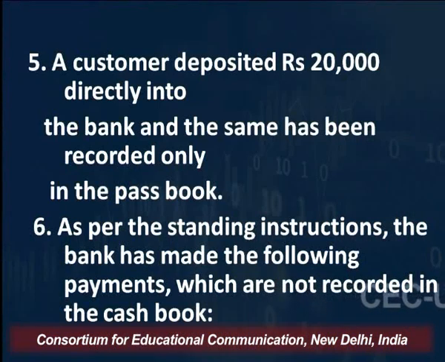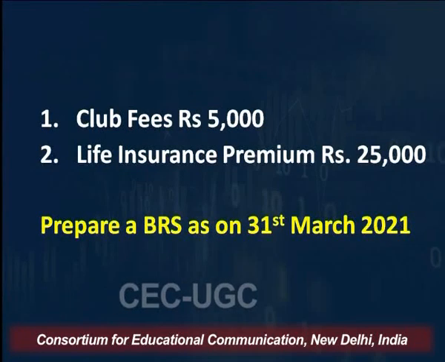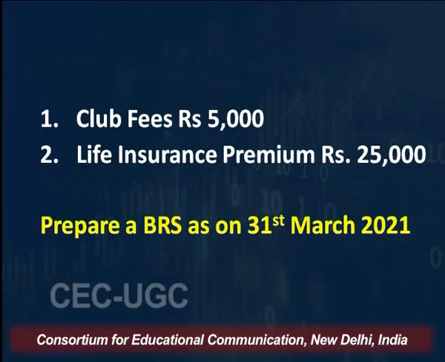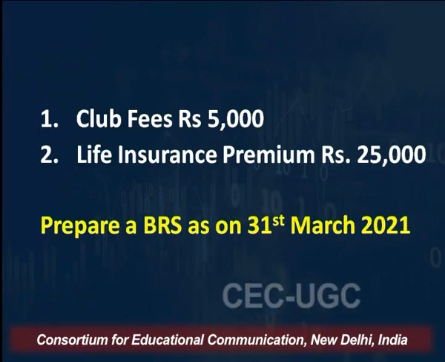And the last head says, as per the standing instructions, the bank has made the following payments which are not recorded in the cash book. Number 1, the club fees of 5,000, and number 2, life insurance policy premium 25,000. So it means 30,000 has been paid directly on your instruction which were not recorded in the cash book, and we are required to prepare bank reconciliation statement. So the beginning point in this case would be the debit balance as per bank column of the cash book of Messrs ABC Limited, right?